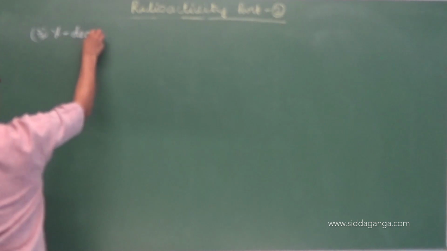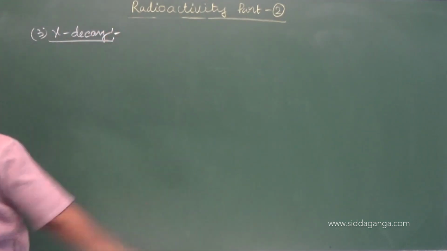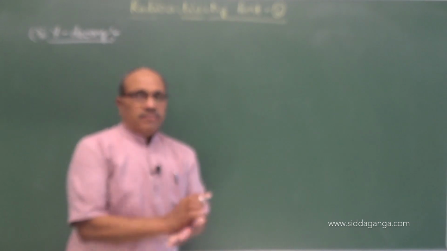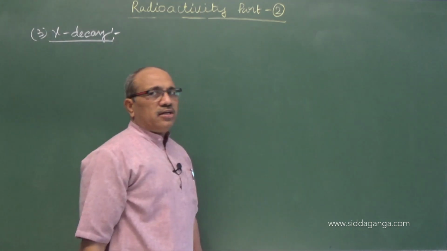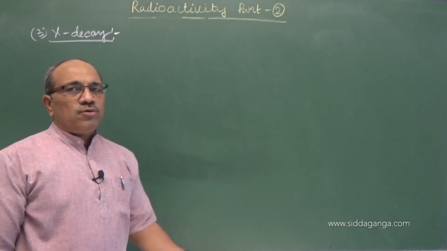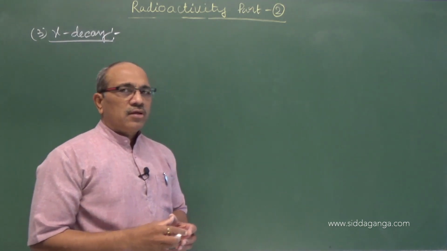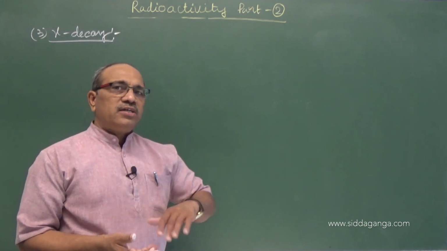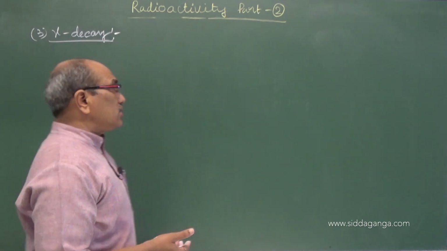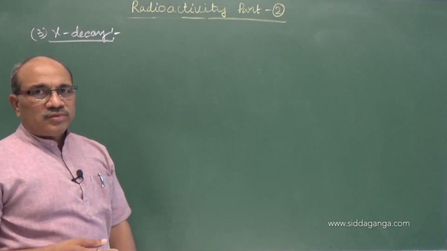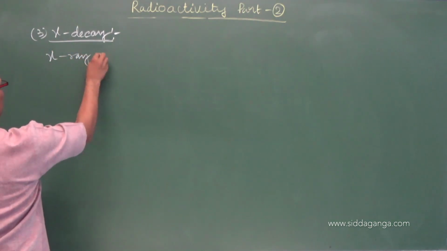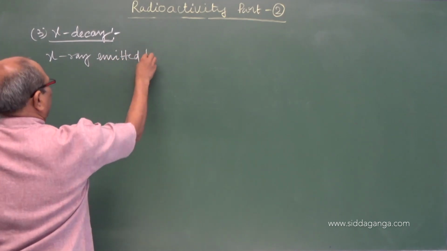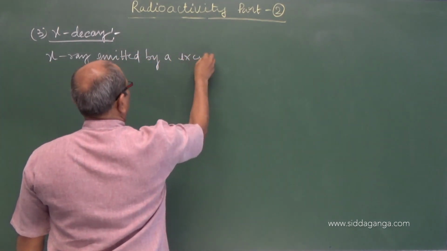Now coming to the third one, gamma decay. What is gamma decay? Whenever a nucleus undergoes disintegration forming a new nucleus, the new daughter nucleus will be in an excited state. It comes to the ground state by emitting radiation. That radiation is called gamma decay: gamma rays emitted by an excited nucleus.